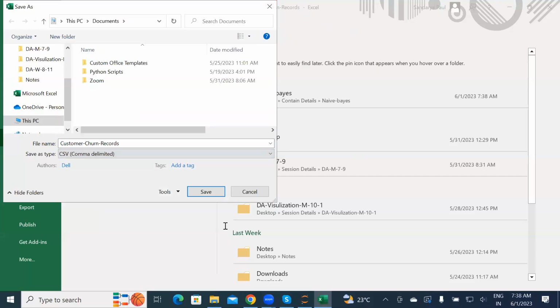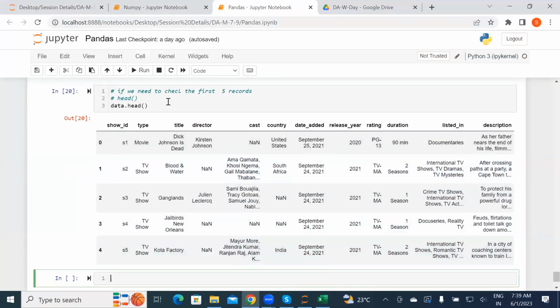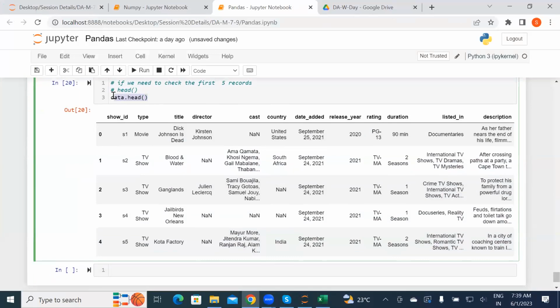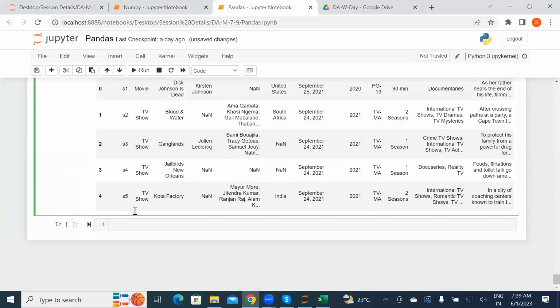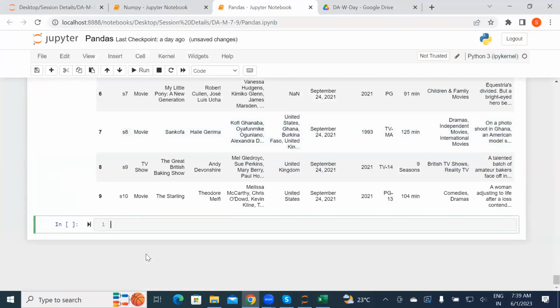Okay, so let's continue, folks. First thing, as I told you, if you want to check the first 5 records, by default the method name is data.head. In that, you can check a maximum, I think it's 50. So if you want to check 10 or 20 records also, you can pass the parameter. You can get the starting records there.